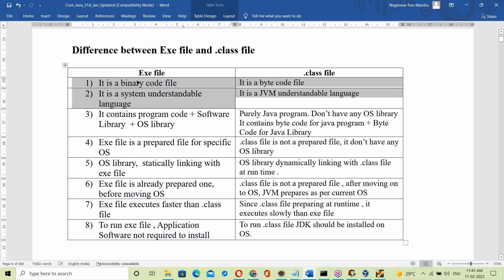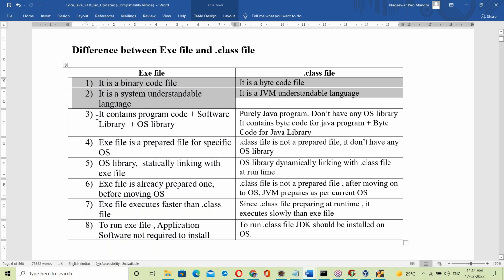First, the exe file is a binary code file. It is a system understandable language, meaning a processor understandable language. What is a dot class file? It is a byte code file. Byte code is JVM understandable language.